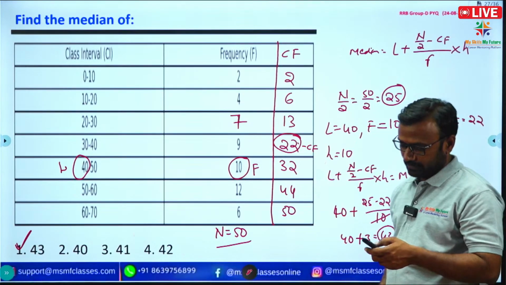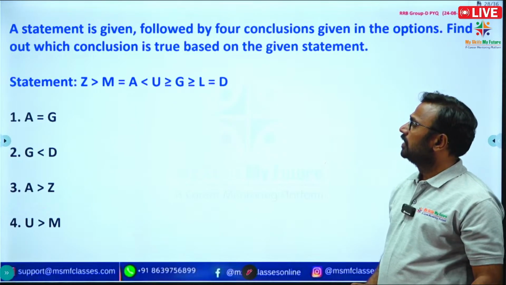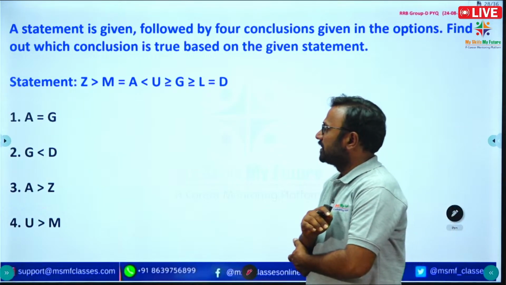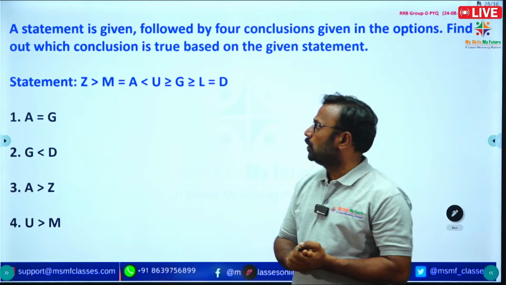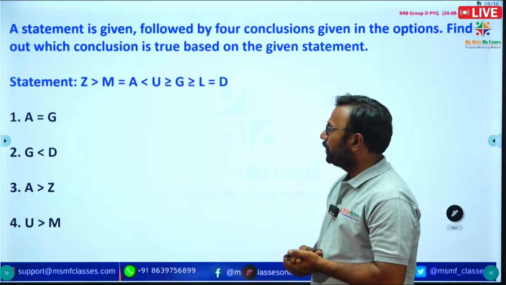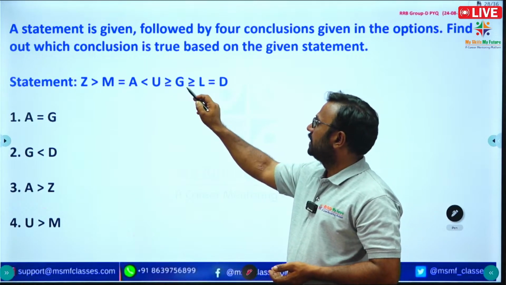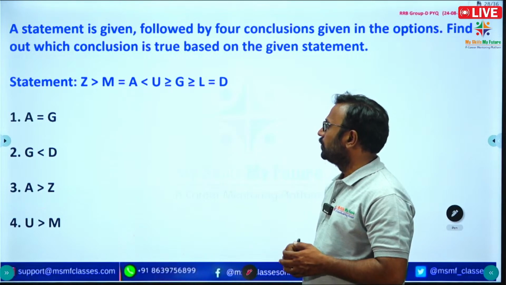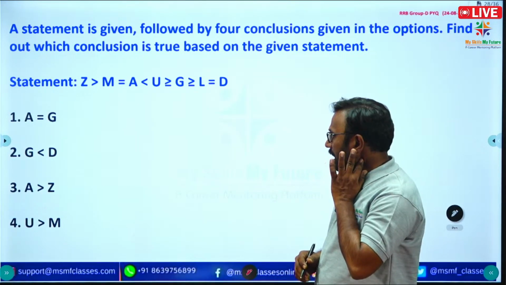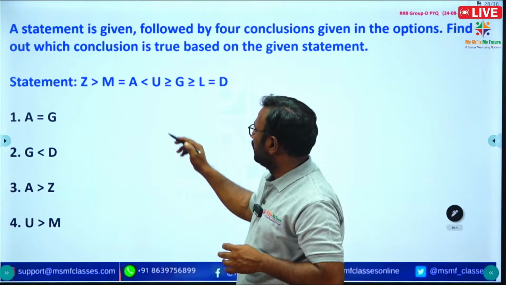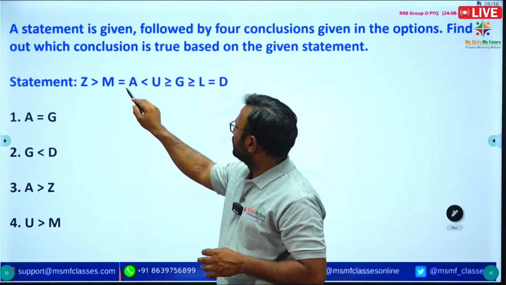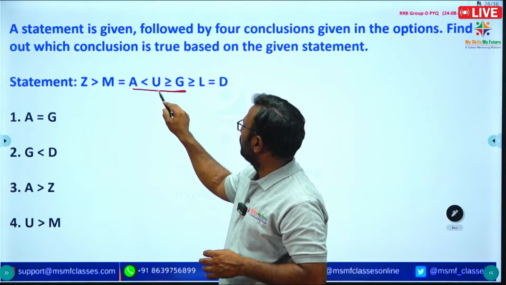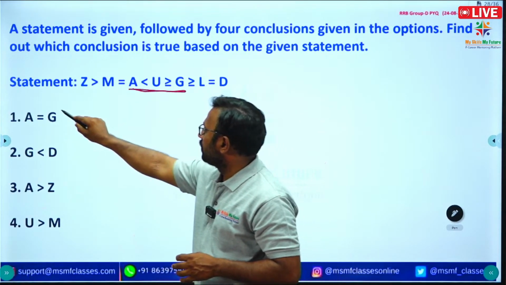Next question. See the question, an inequality is given: Z greater than M is equal to A less than U greater than equal to Z greater than equal to L is equal to D. See the options: A is equal to Z, is it correct? No, we cannot state a particular relation between A and Z, so this is wrong.